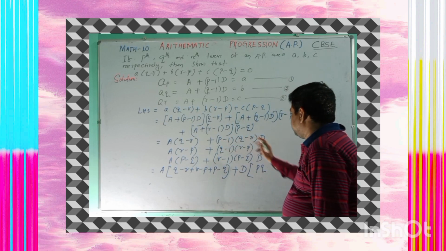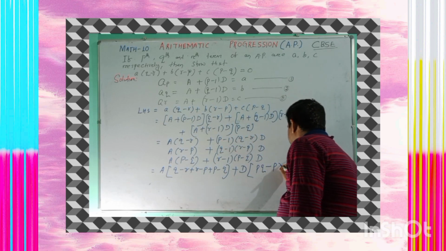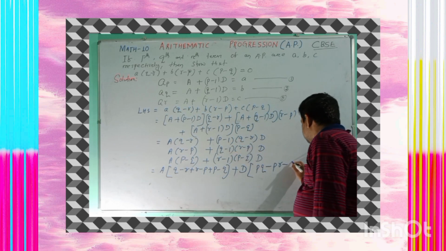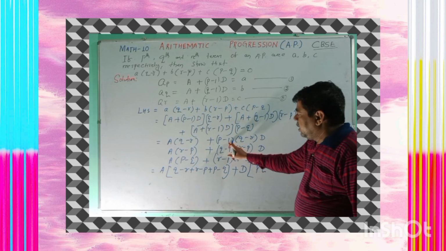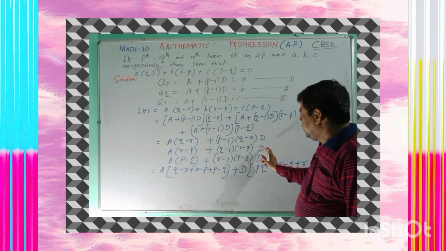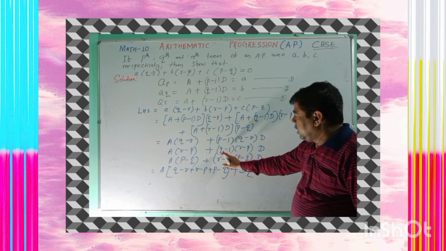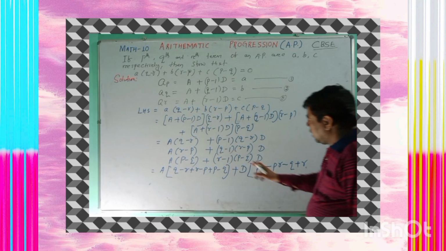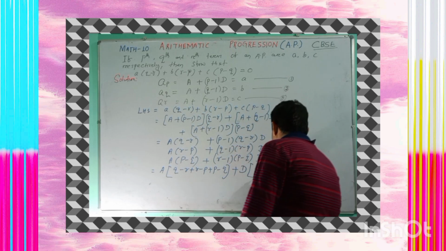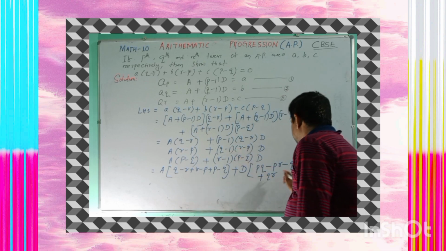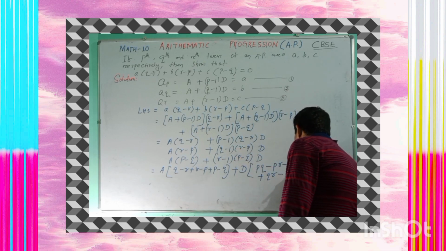Similarly, p is multiplied with minus r, which is minus pr, and minus 1 is multiplied with q, which is minus q. Okay, and minus 1 is multiplied with minus r, which is plus r. Similarly, after taking d as the common factor, the remaining factor will be q minus 1 whole into r minus p. Okay, now you can multiply q into r, which is plus qr, and q is multiplied with minus p, which is minus pq.